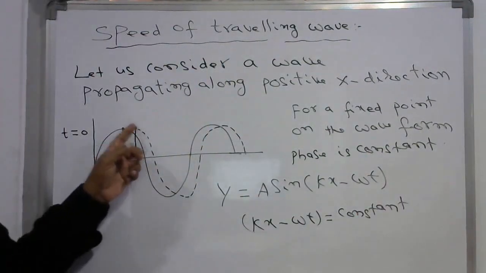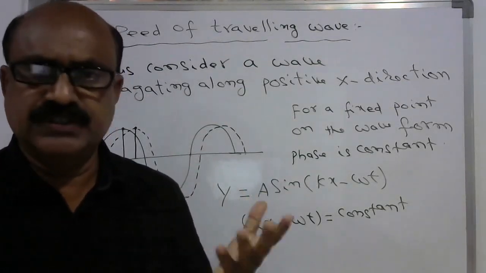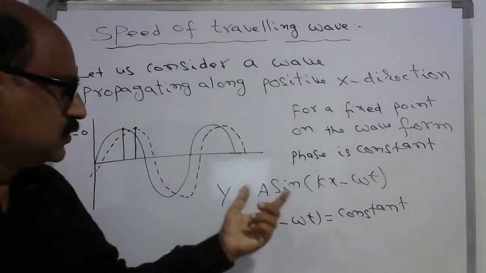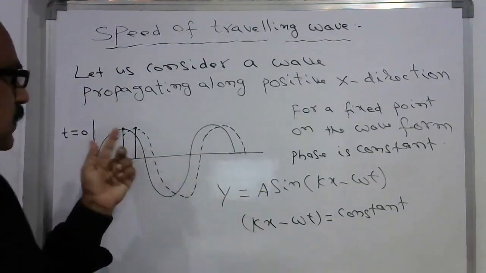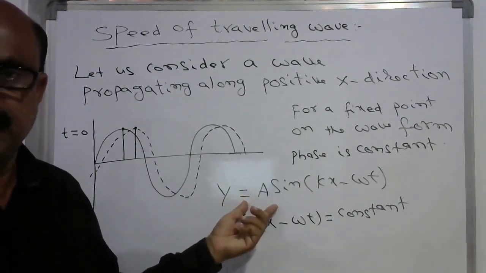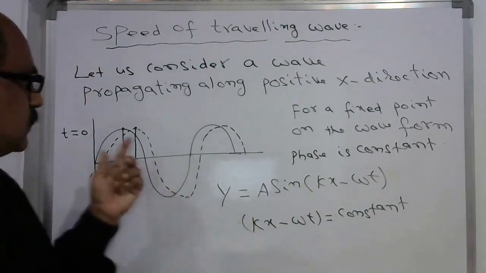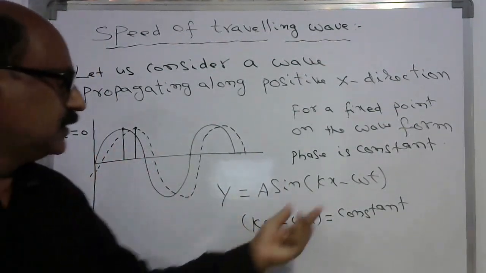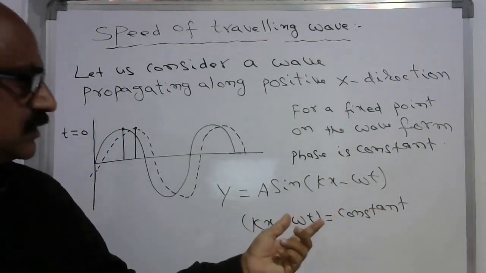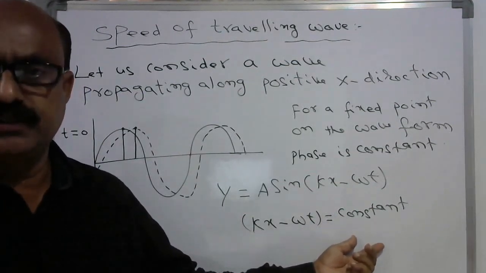Since these 2 points have the same phase, the displacement for both the particles is the same, hence a is a fixed value. So in order to keep y constant for these 2 points, the argument of the sine, kx minus omega t, should be constant.